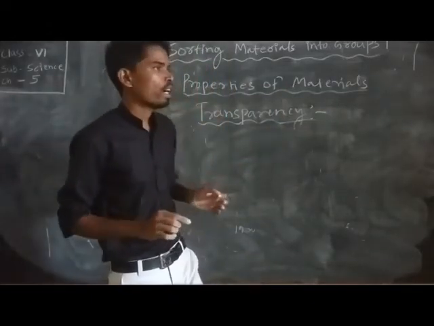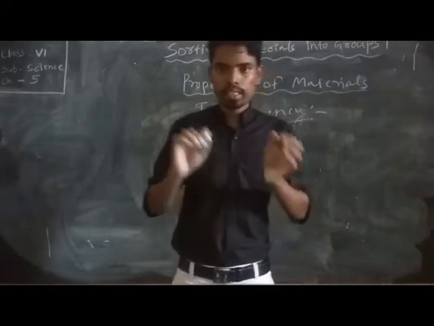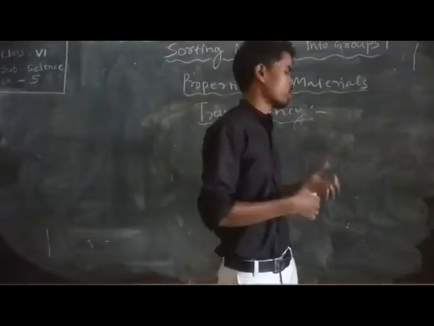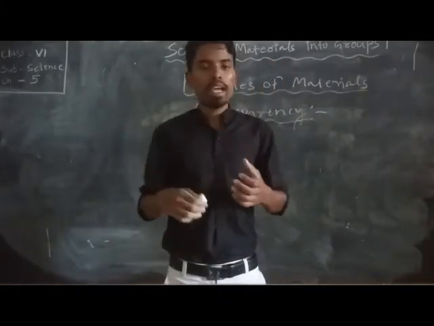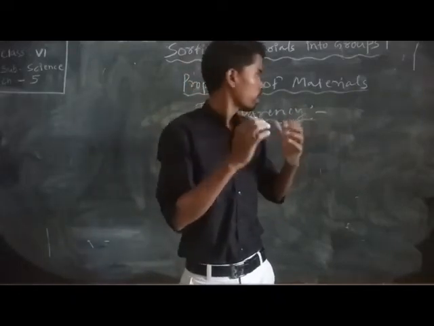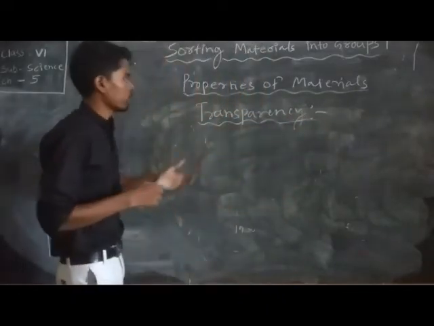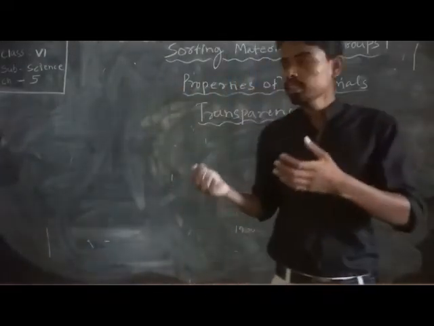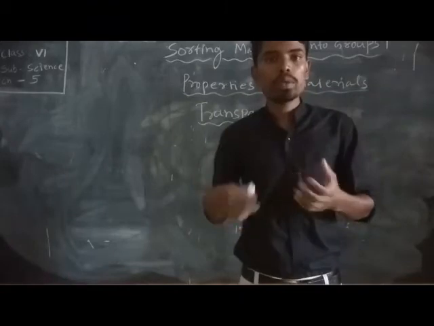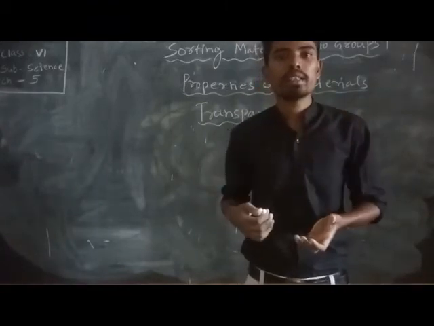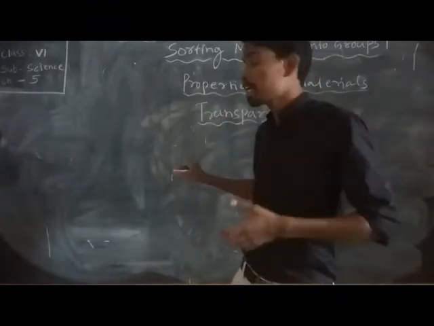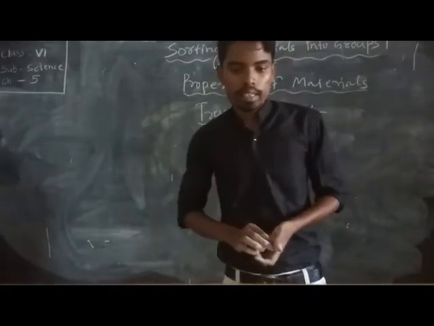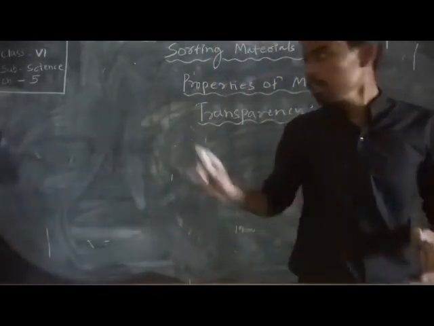Next, translucent. Light passes through a translucent material, but we cannot see the object or material clearly through it. That type of substance is called translucent.